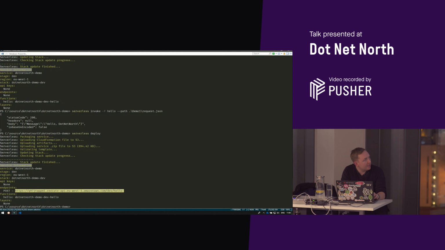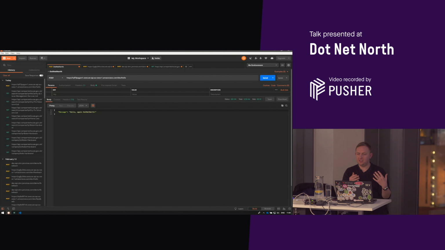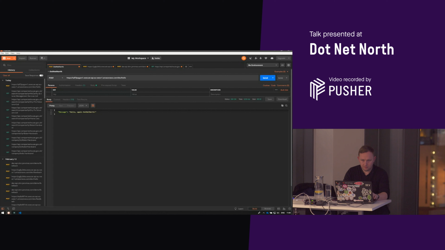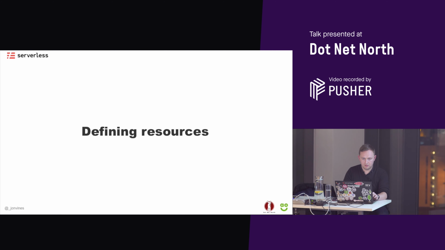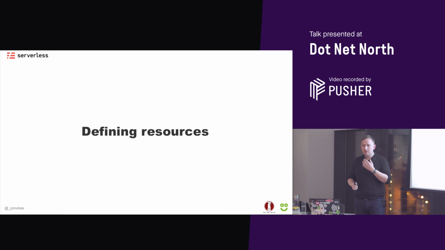We can see it's a post endpoint. So I'm going to copy this, pop it into Postman. And just to prove that there is code running in the background, I've changed the message to a hello again, .NET North. So I'll send that in. And there we go. So that's just taking the request and it's giving the response back. Okay. So that's better. We've made it a little bit more useful than it was before.